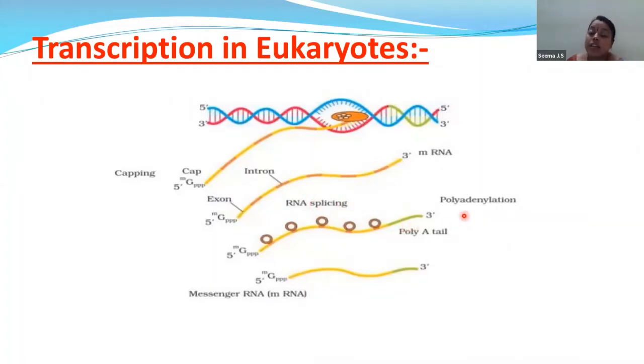After that, we will do the adenylation process, at the poly A tail. As a result, we have 3 steps: capping, then adenylation and splicing. After these 3 steps, we will get the mRNA during the process of the transcription in eukaryotes.